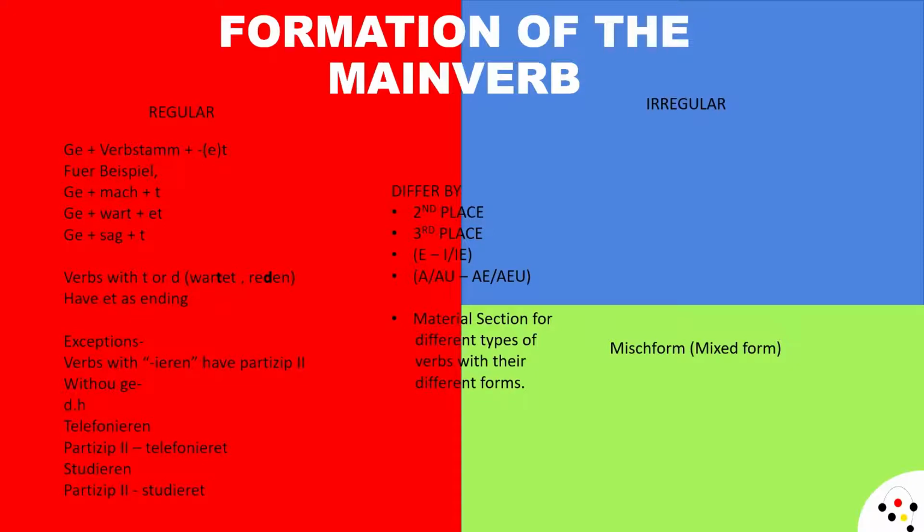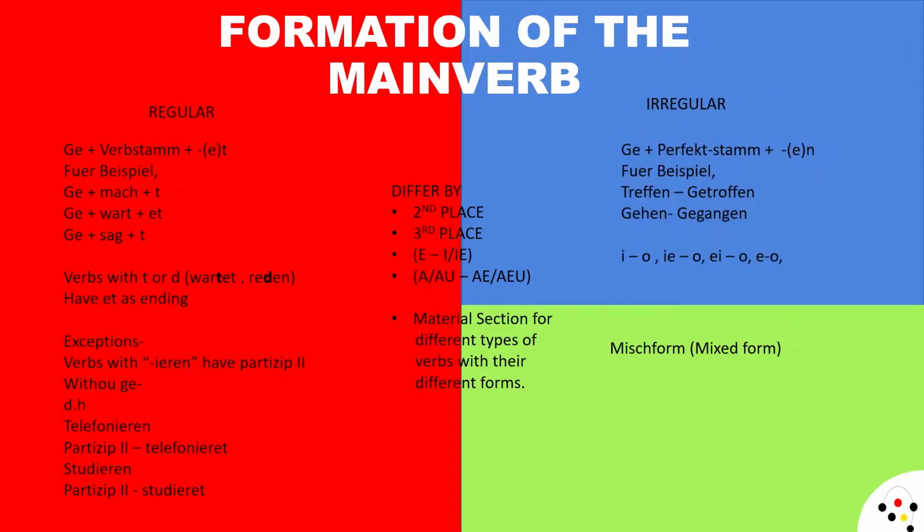Now exceptions here again. Verbs with ieren ending have participle zwei without ge. We have already learned that ge is compulsory, but verbs ending with ieren do not have the starting ge. For example, telefonieren, telefoniert, studieren, studiert.